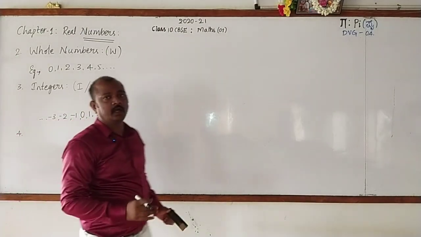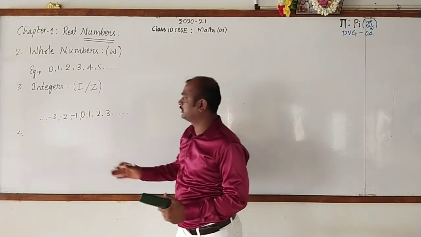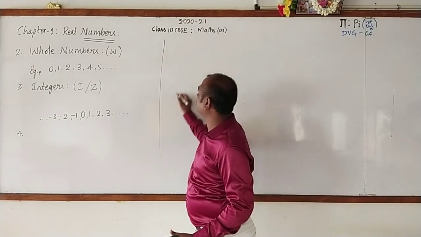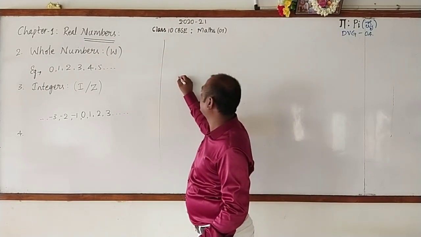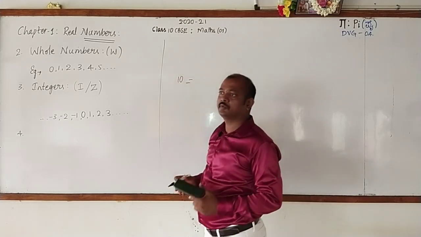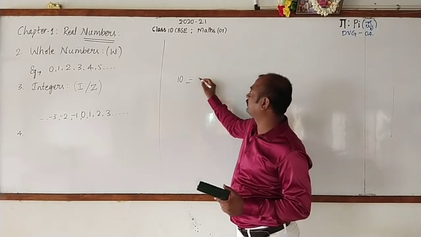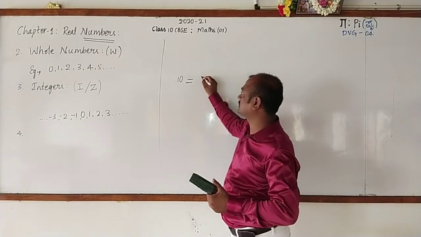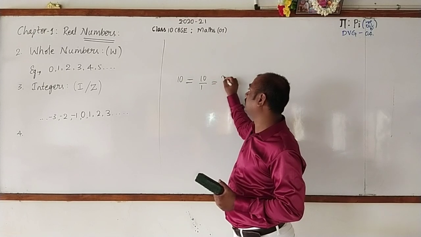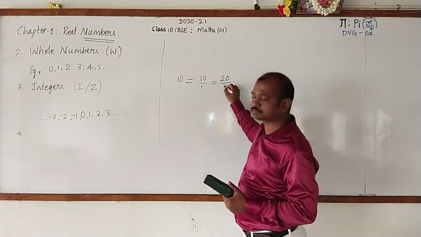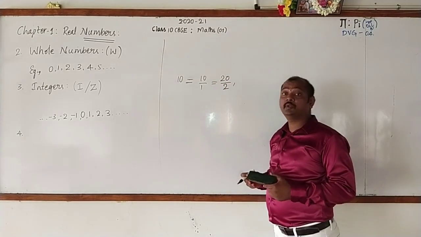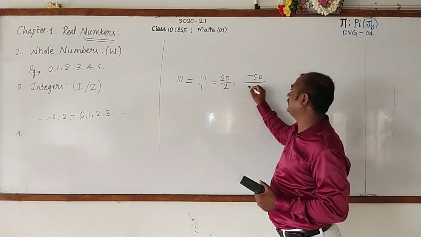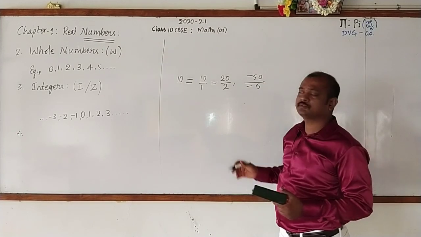Now, I go for taking examples for some numbers. Here I'll write 10. Can it be written in the form of fraction? Certainly. How? 10 can be written as 10 by 1. 10 can be written as 20 by 2. 10 can be written as minus 50 by minus 5. See that?